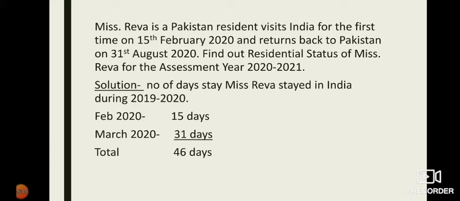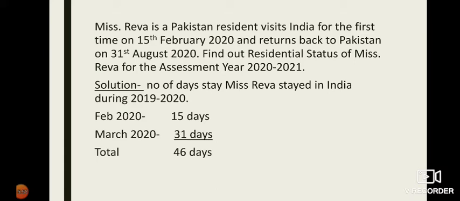No. April, May, June, July and August are not included while calculating number of days, because these months belong to the assessment year, and we want the number of days Miss Reva stayed in the previous year. So our previous year ends on 31st March. So only up to 31st March we can count the number of days.